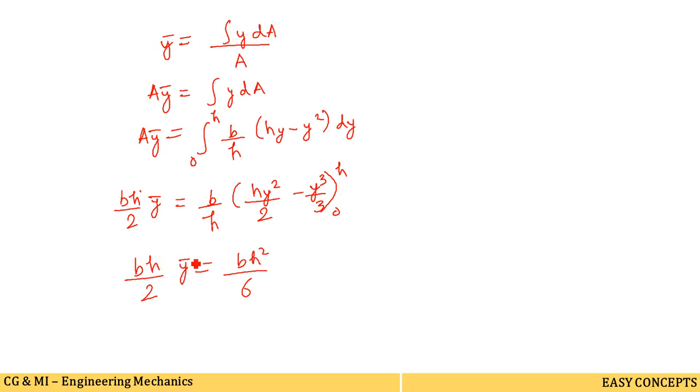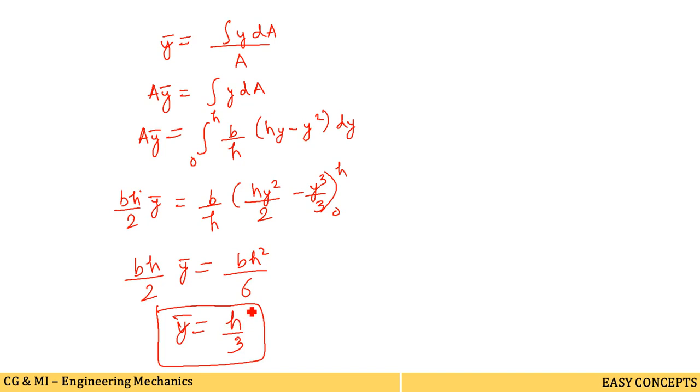Now cancelling this h on both the sides, and also cancelling the b values, and transferring this value here, you will get the y bar value to be equal to h by 3. So in this way the centroid y bar is calculated.